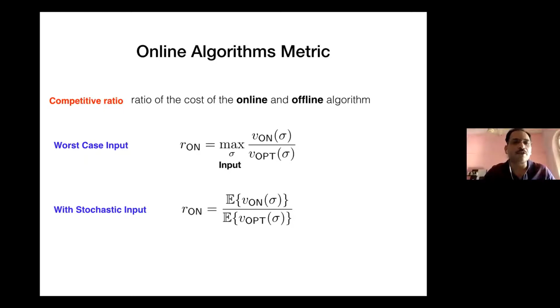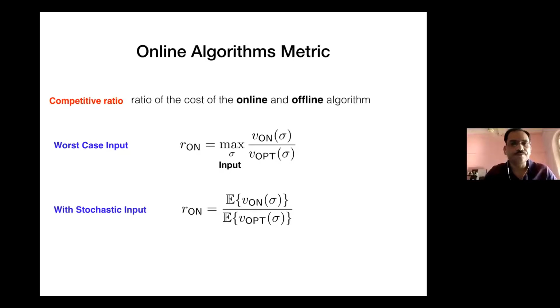Right. So in the worst case, we are not going to make any assumptions on sigma. That's the strength of this model. It's a worst case input. Sigma could even be designed by an adversary. So you specify an algorithm, an adversary can choose a sigma depending on that algorithm, and the guarantee we are going to give will hold irrespective of how you design your sigma. You could actually choose a bad sigma for me, but I will make sure my algorithm is robust to it. In the stochastic input setting, we'll assume something about the input. So that is why the max disappears.